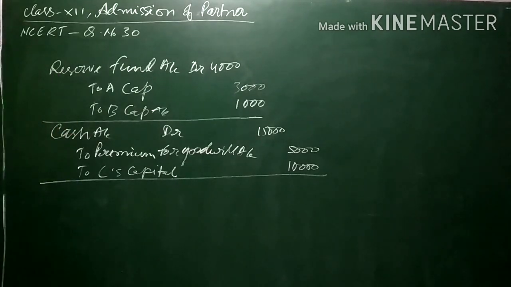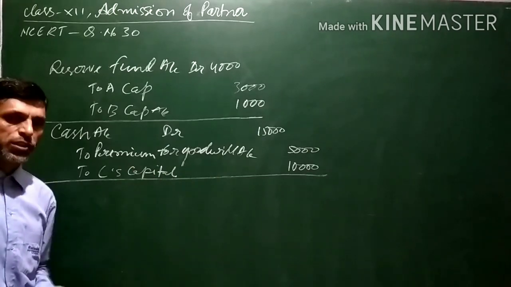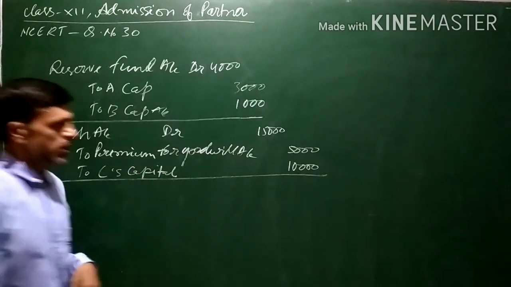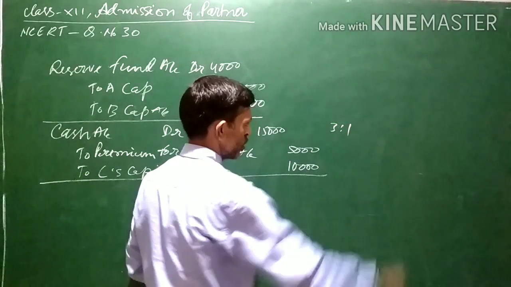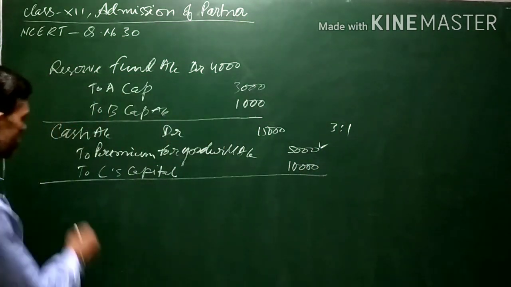Now this goodwill will be transferred to the old partners' capital account in the sacrificing ratio, and as we have just discussed, it will be 3:1. So 5,000 will be transferred to the old partners' capital account in the sacrificing ratio.